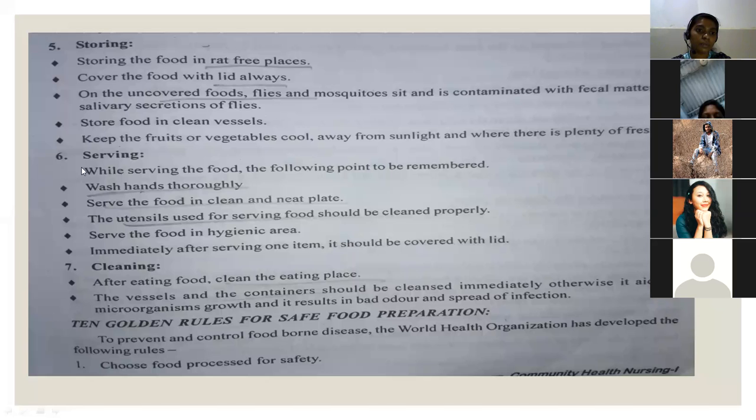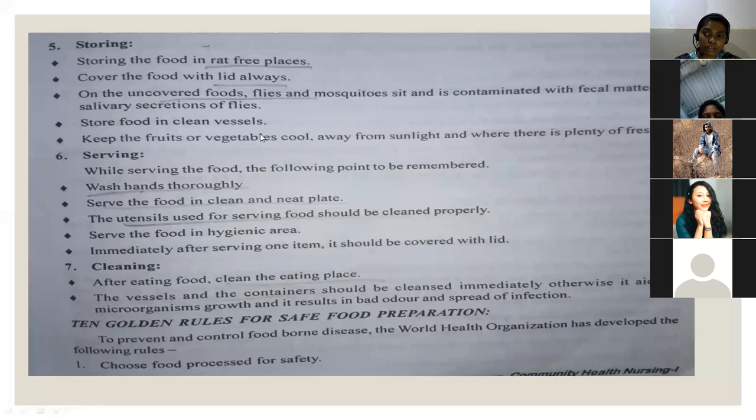And the next principle is storing. So you all know, store the food in rat-free places and always cover the food with a lid. On uncovered foods, flies and mosquitoes will sit. It is contaminated with fecal matter and salivary secretions of the flies. So we should always cover our food and store it in clean vessels.